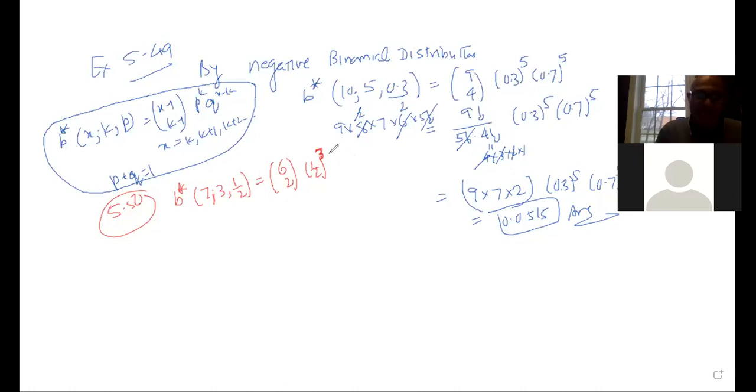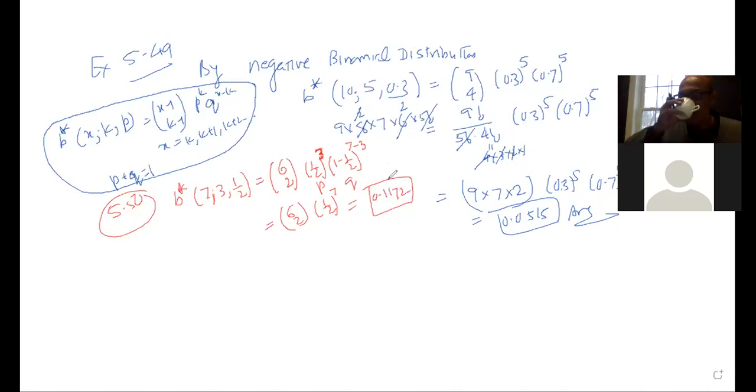I wrote it down directly, but if you want, I can write it down. 1 minus 1/2 is equal to q. This is my p and this is my q. And here it is 3, and here I have 7 minus 3. So actually that is equal to 6C2, and because my base is the same, I can just add the exponents. So it is 1/2 to the power 3 plus 7 minus 3, that is equal to 7. And again, you can use the nCr formula just like the previous example, and you get the answer, which is equal to 0.1172.